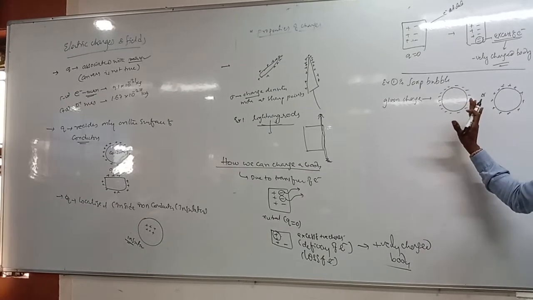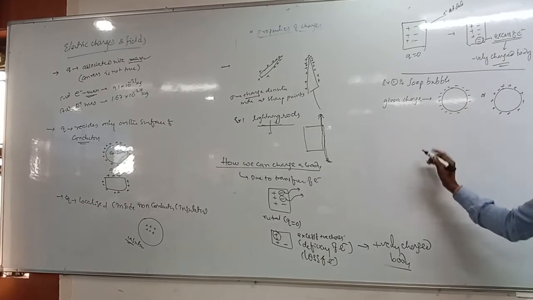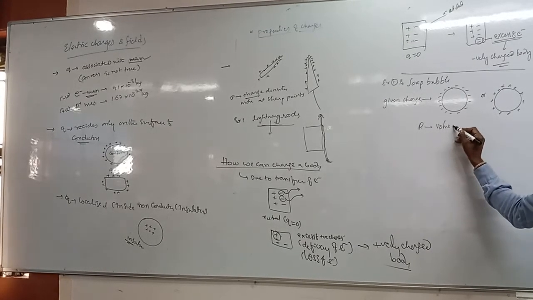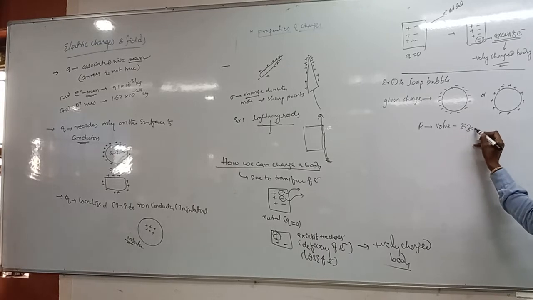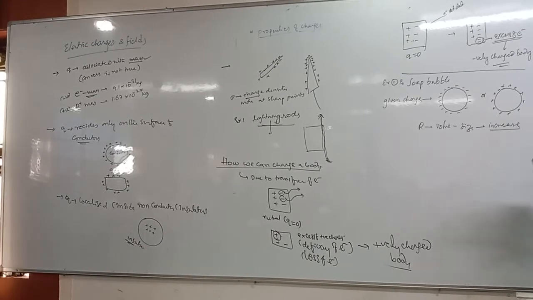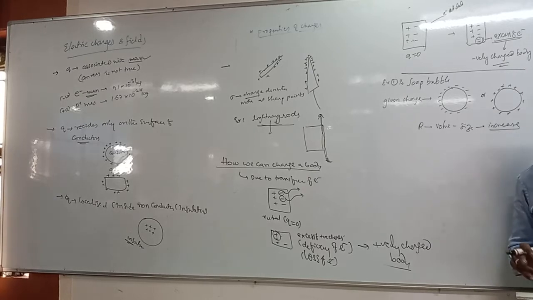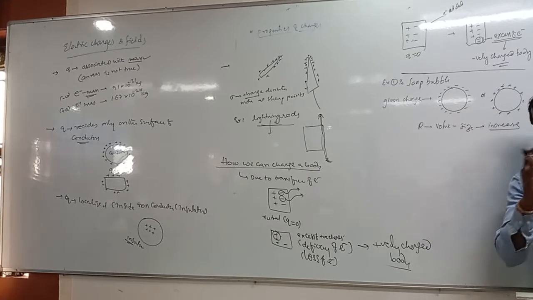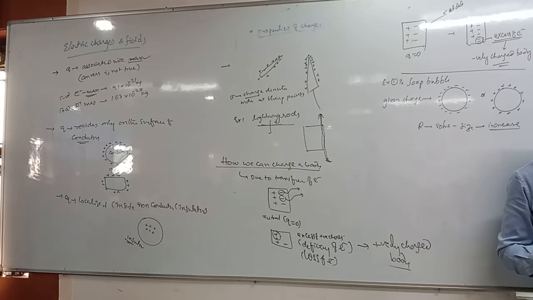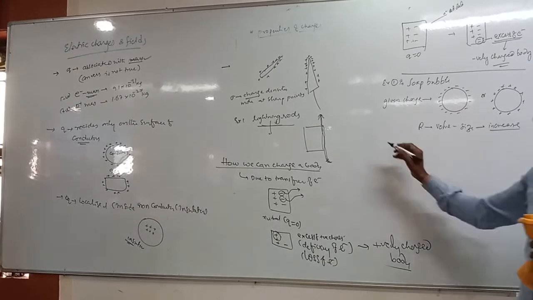Volume, radius increases. Radius or volume or size increases. Why is its size increasing here? Due to the repulsion of charges, isn't it? So its size increases, right?